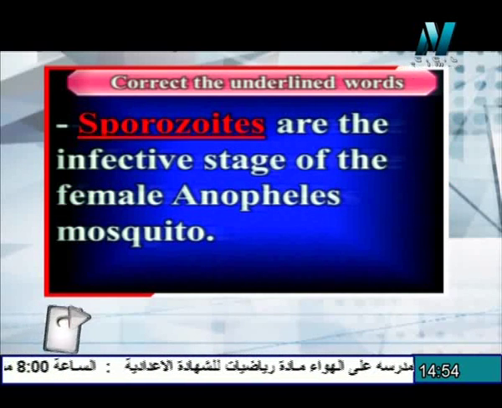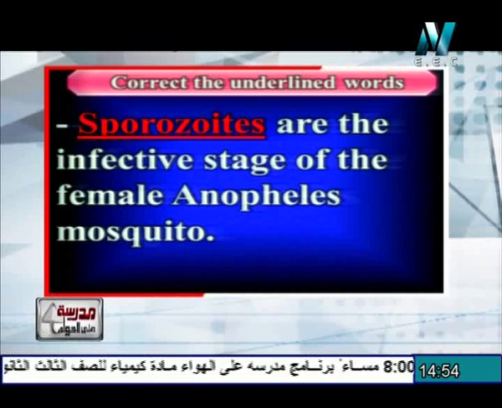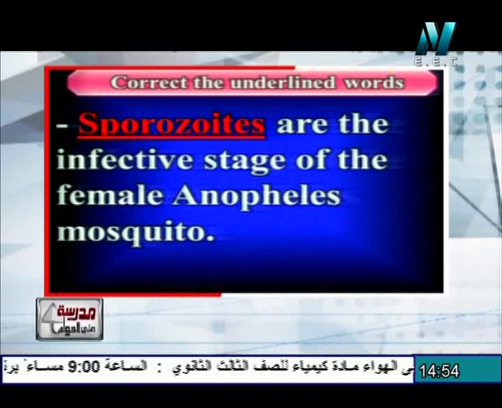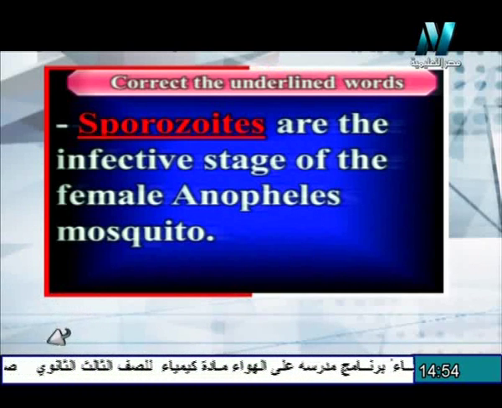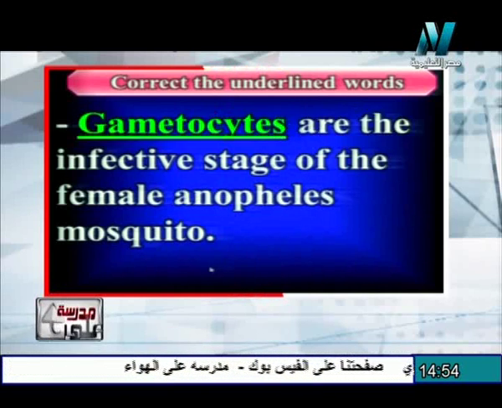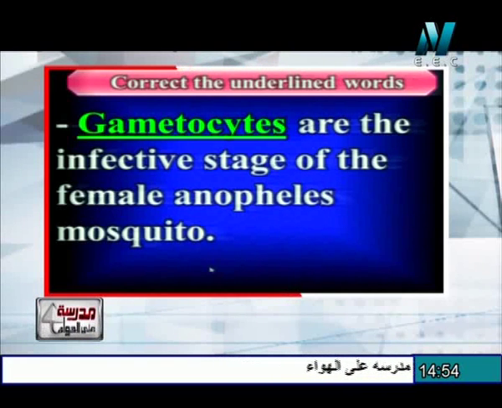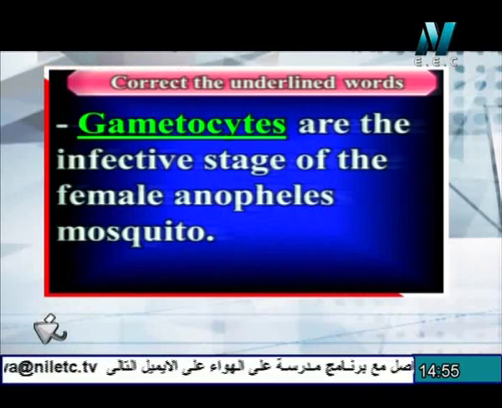Sporozoites are the infective stage of the female Anopheles mosquito. The sporozoites do not act as the infective stage of the female Anopheles mosquito, but as the infective stage for human beings with the malaria disease. The infective stage of the female Anopheles mosquito is the gametocytes, which transfer from the human blood to the cavity of the female Anopheles mosquito when the female bites the patient and absorbs blood with a number of gametocytes. The next question.